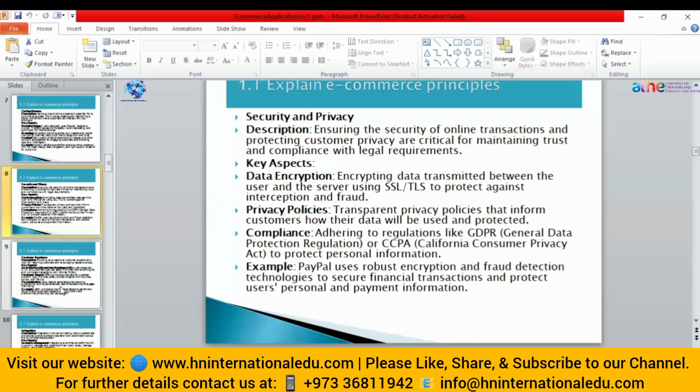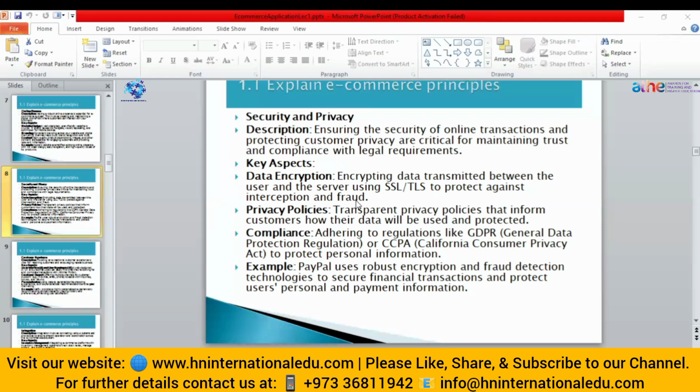You have to set up an SSL key that will create a secure tunnel so that nobody else can access or steal your code. So that is a data encryption method that is not only used in online transactions but also to transfer other information. Then we have different privacy policies that you must follow.